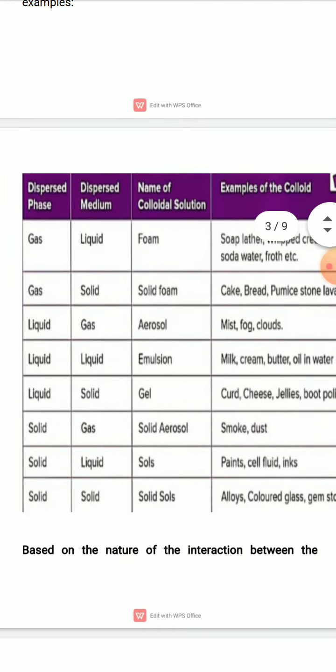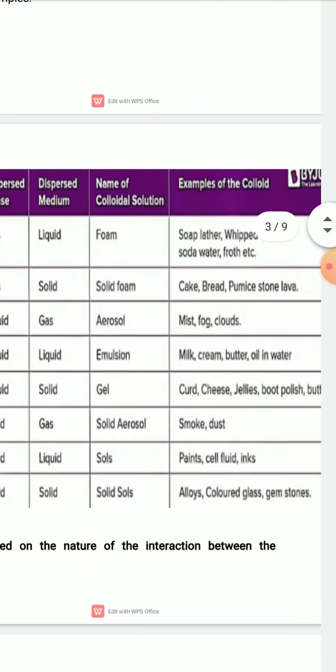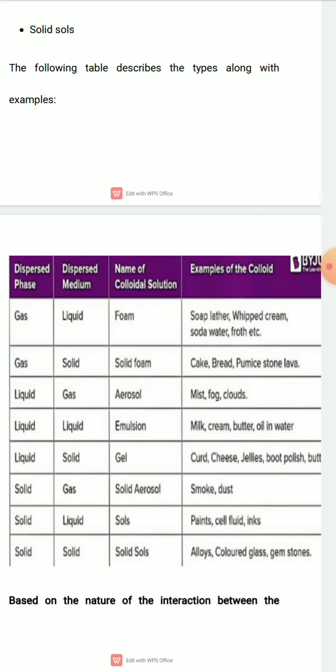And these types of colloids are shown in the table. The following table describes the types of colloids along with their examples. So first, if the dispersed phase is gas and the dispersion medium is a liquid, then the name of the colloid is foam.